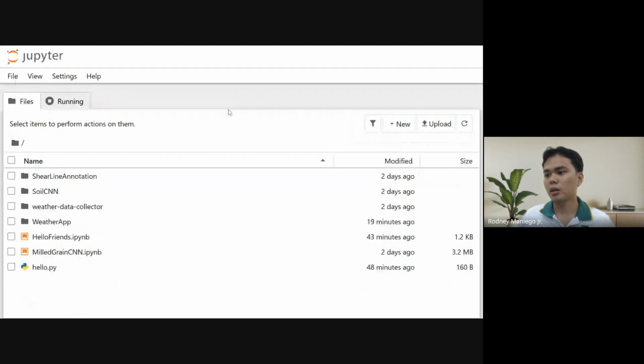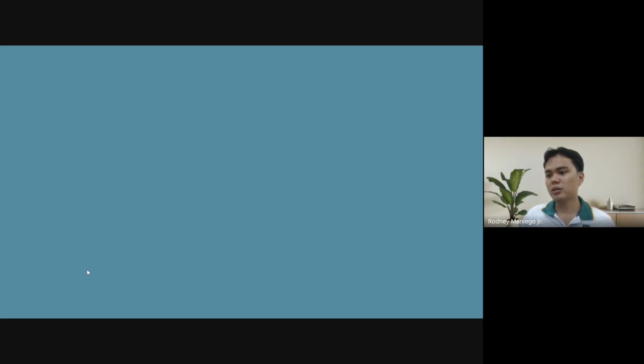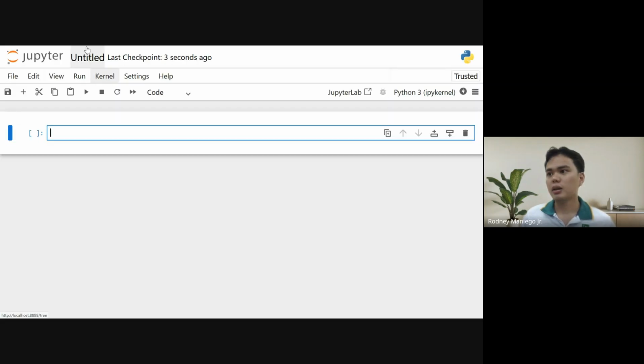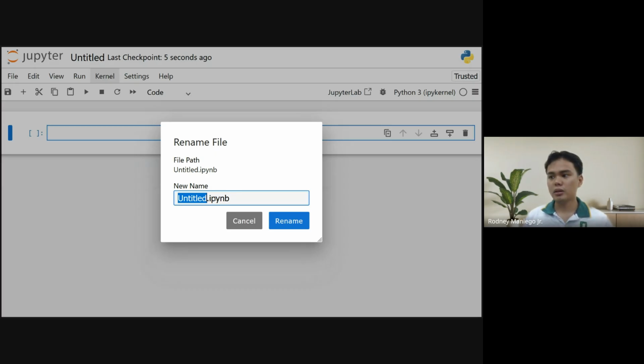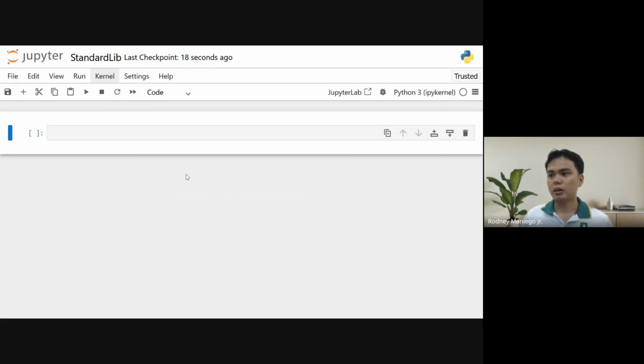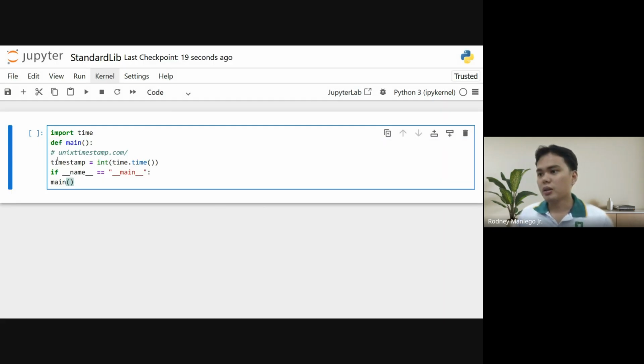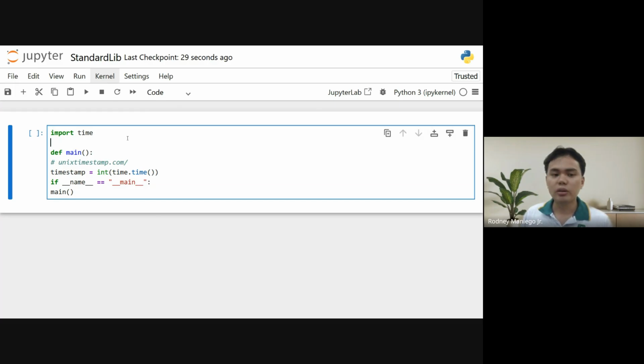Okay, so let's create a new file. This would be our practice, let's call this Standard Lib, and capitalize that one. Let's paste our code there. Again, beware of pasting code from PDF. Python is very strict with tabbing. It must be consistent.